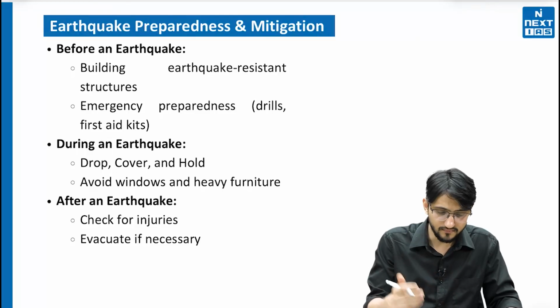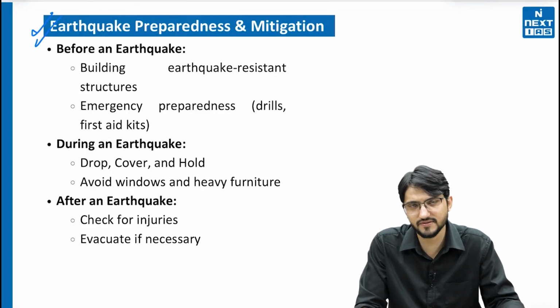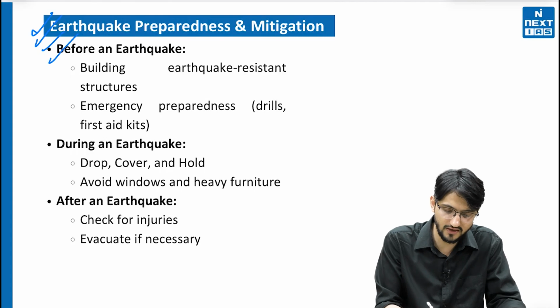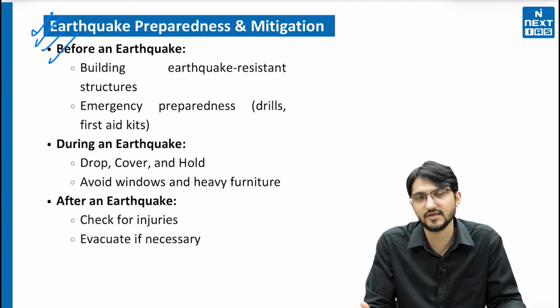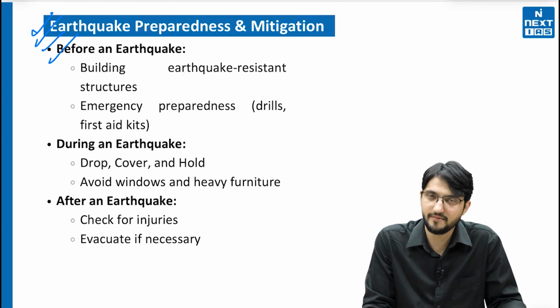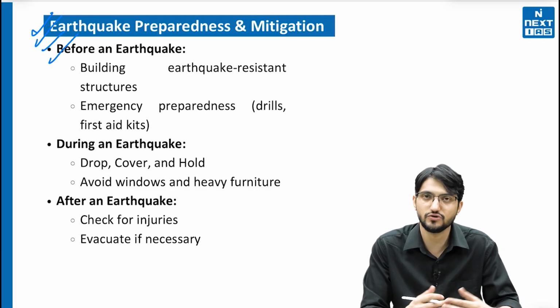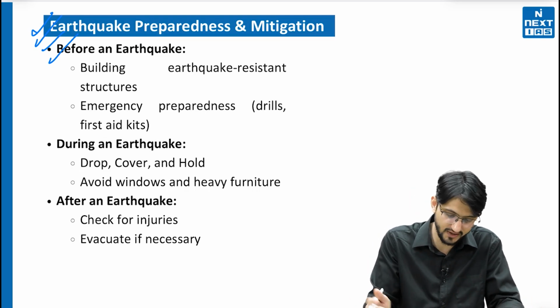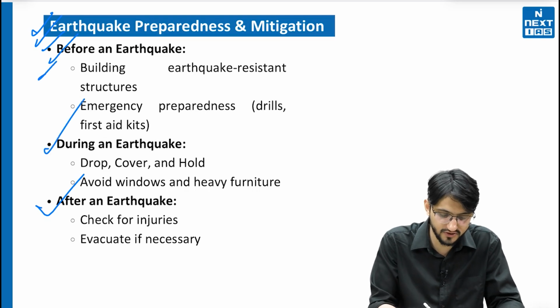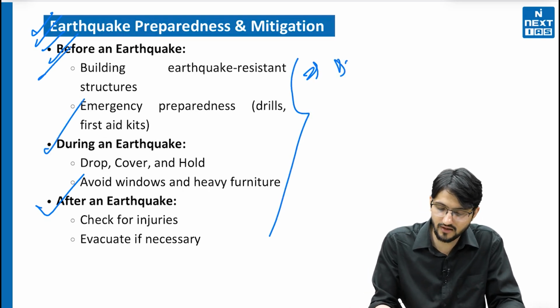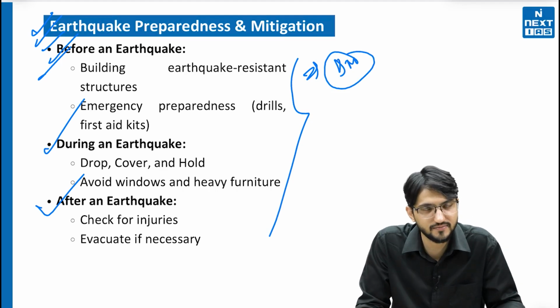There are certain steps that one should take before, during, and after an earthquake. Very logical. Earthquake resistant infrastructure should be built. We should have emergency preparedness before the earthquake. Then during the earthquake, we should evacuate, and we should drop, cover, and hold. And after the earthquake, we should check for injuries and evacuate if necessary. This is important. Also remember, we will cover certain parts of this in disaster management some other day.